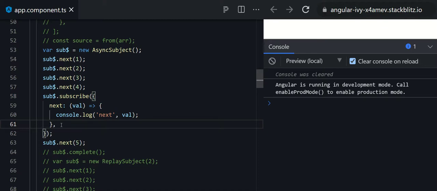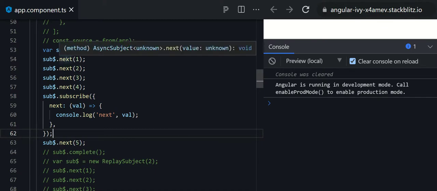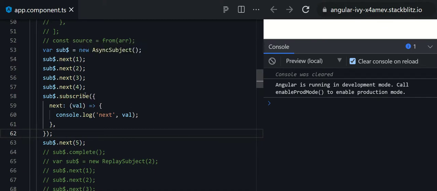It means the observable needs to be complete, and only then will their subscribers get the last emitted data. So here you can notice I have emitted many data. Before the subscribing I have emitted 1, 2, 3, 4, and after the subscribing I have emitted a 5. Then in the console nothing happened.